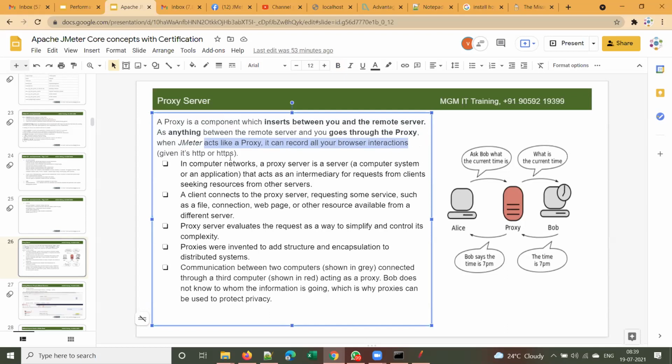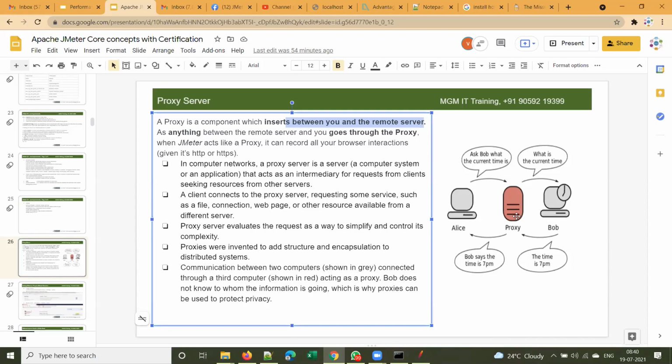Now let me explain this. First of all, understand what a proxy is. In software, a proxy server inserts between you and some remote server. In this diagram, you can see a proxy between two persons, Alice and Bob. The proxy acts as a mediator between these two. Say Alice knows one language and Bob doesn't know that language. The proxy acts as a translator between these two persons if they don't share a common language. Clear, guys?